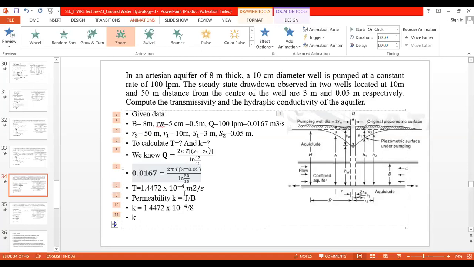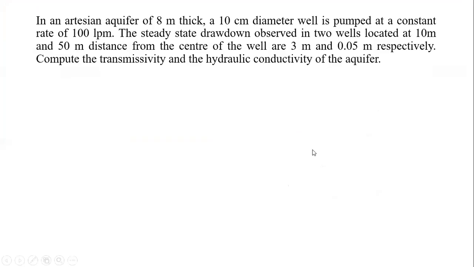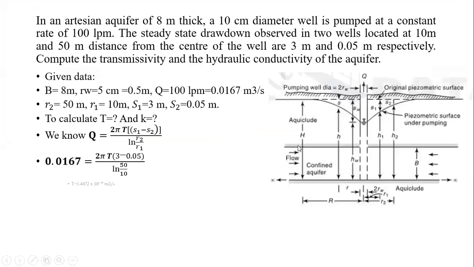Please check the answers. Is the T correct? 1.44, 1.45, something like that. Okay, that's the correct one.